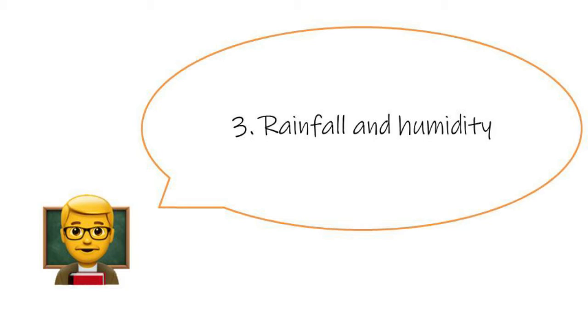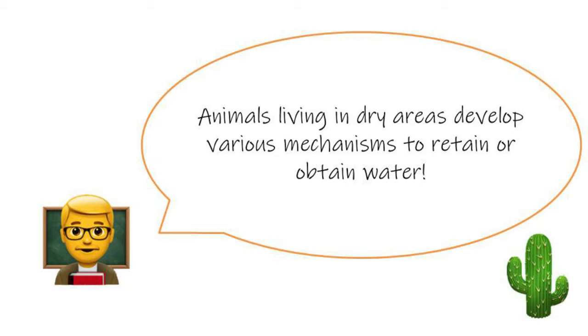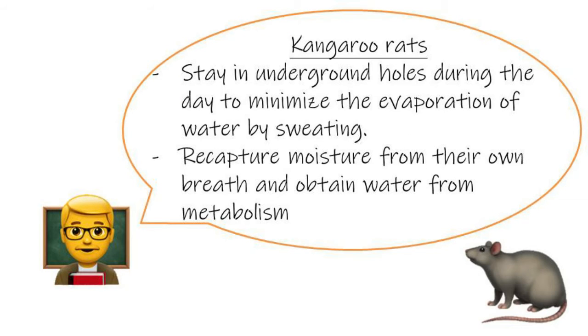Rainfall and humidity is also an important abiotic factor. Both rainfall and humidity affect the amount of water available in a habitat. Rainfall and humidity affect animals. Animals living in dry areas, for example deserts, develop various mechanisms to retain or obtain water. For example, kangaroo rats stay in underground holes during the day to minimize the evaporation of water by sweating.